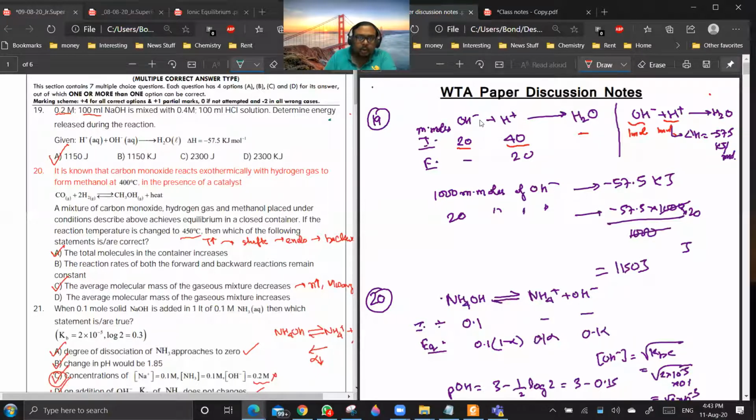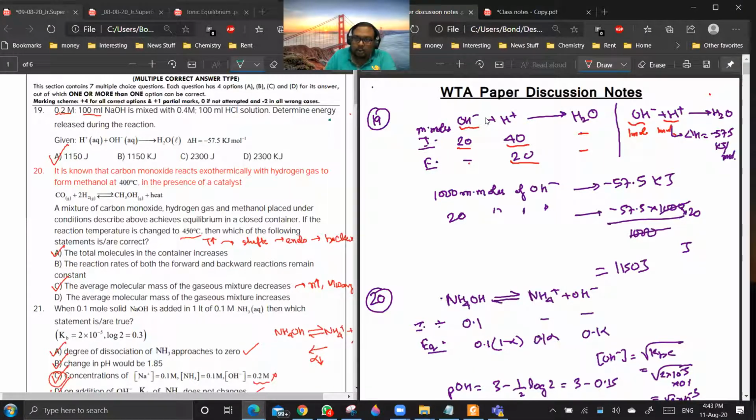Which one will you consume completely? OH minus. So this will be 0, this will be 20, and water we are not taking into account, where it is present in excess. So we are mainly interested in what is consumed. So you see 20 millimoles of OH minus consumed.